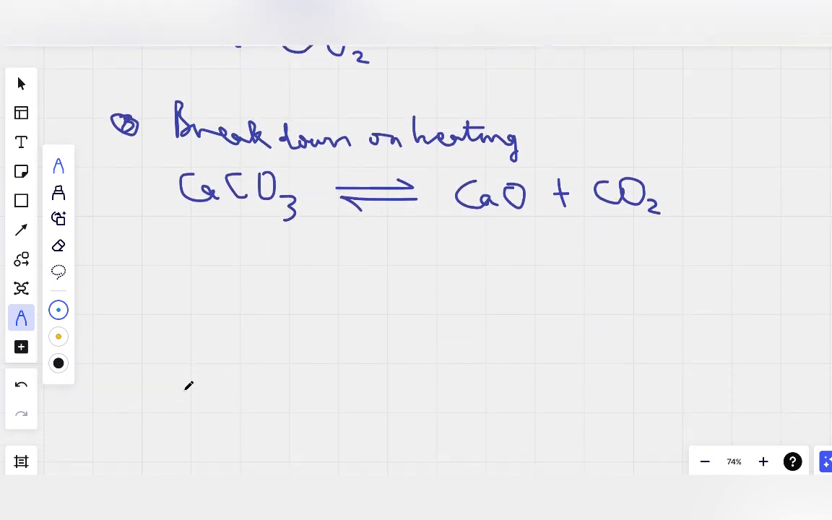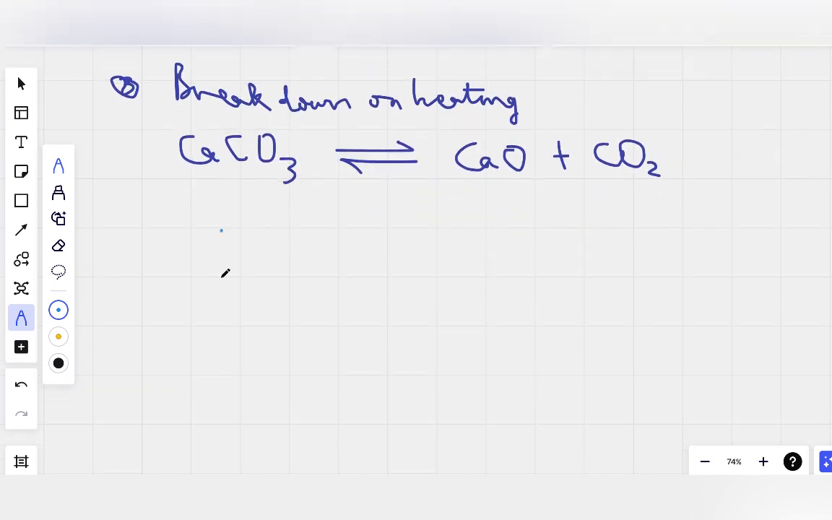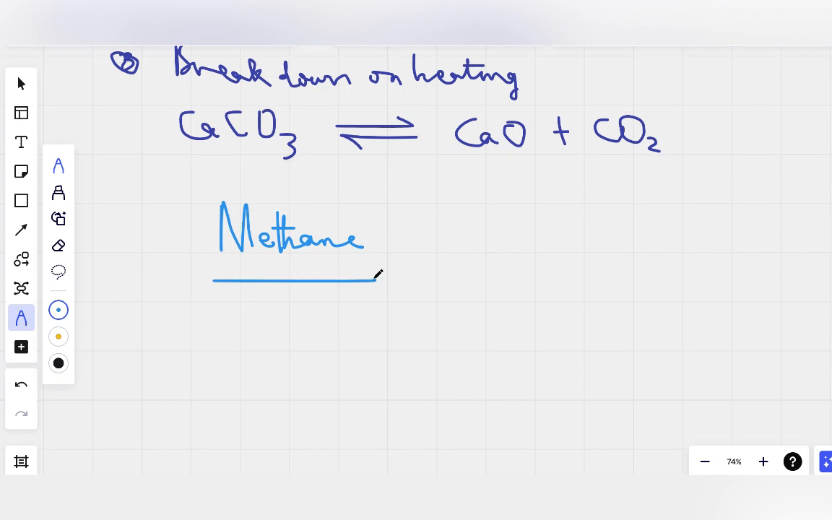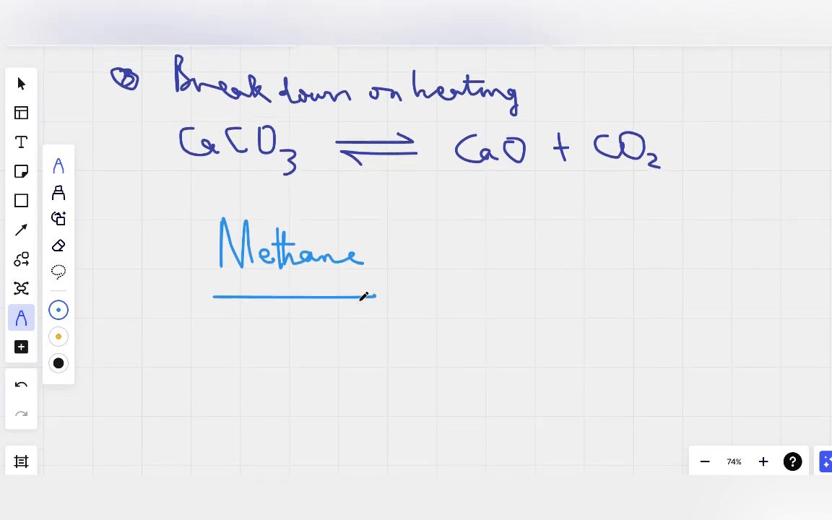Now let's take a look at methane. We are taking some of these carbon compounds. We're just looking at a few carbon compounds. Obviously, we're not going to do all. We just take a few of them. There are thousands of compounds of carbon.